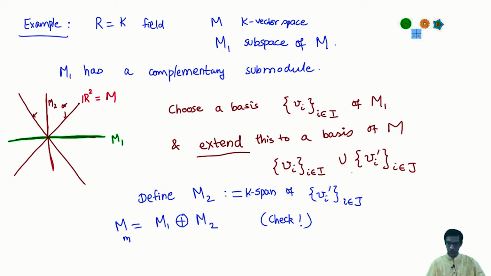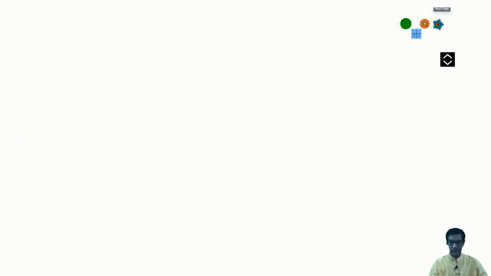Okay, so if you are in the context of vector spaces, then any submodule of my module M, or rather any subspace, you can always manufacture a complementary submodule for it. Okay, now this fails in general if we are talking about arbitrary rings. So this is not true in general, and let's see an example where this fails.